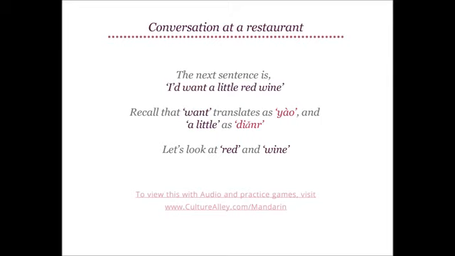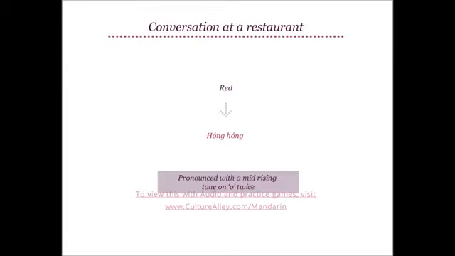Excellent! One reply to the previous question can be, I'd want a little red wine. Recall that want translates as 要, and a little as 点儿. Let's look at words red and wine now. Red translates as 红, which is pronounced with a mid-rising tone on O. Note that this is the same word spoken twice.